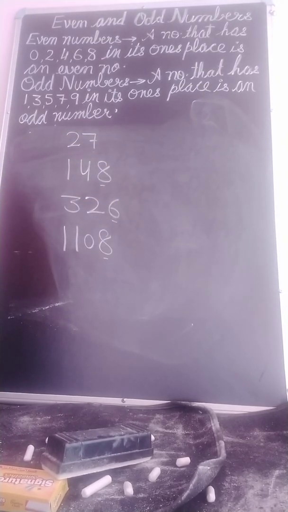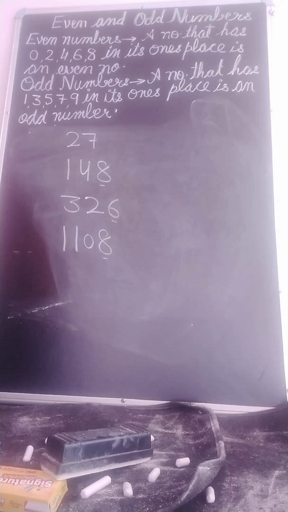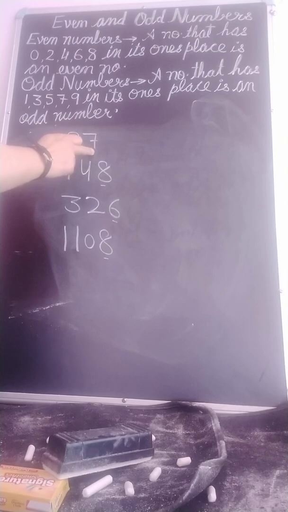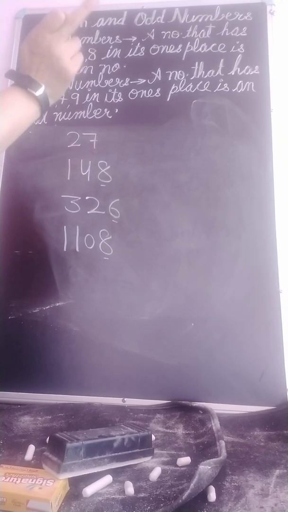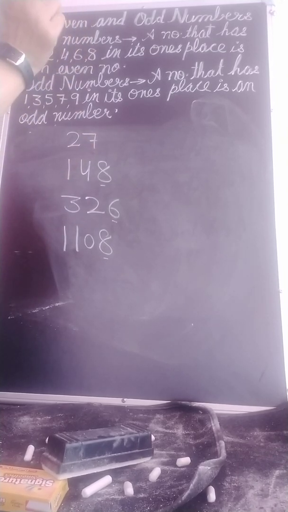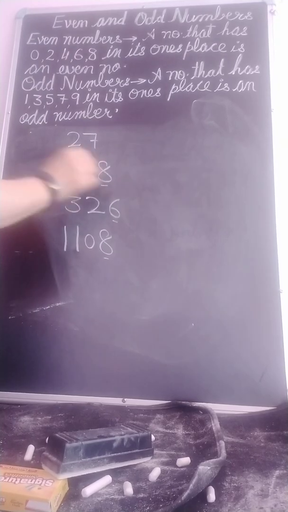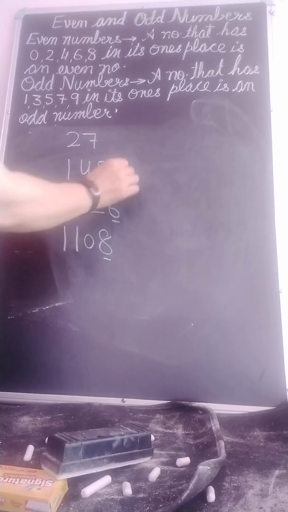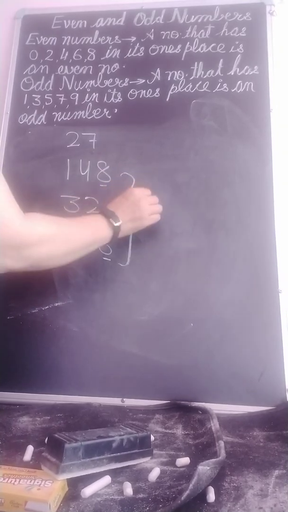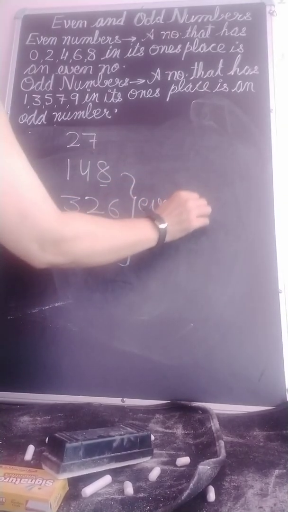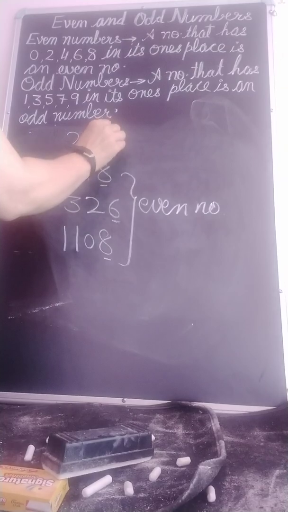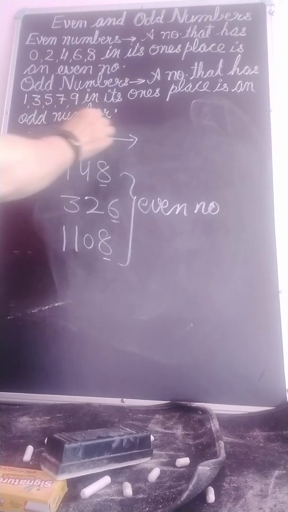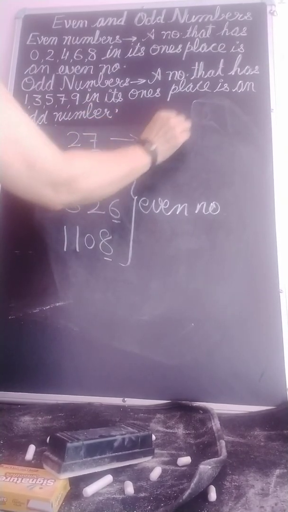Remember the table of 2: if we have 2, 4, 6, 8 and 0 at the ones place, that number will be even. So all these three numbers will be even numbers, and 7 is not in the table of 2, so this will be an odd number.